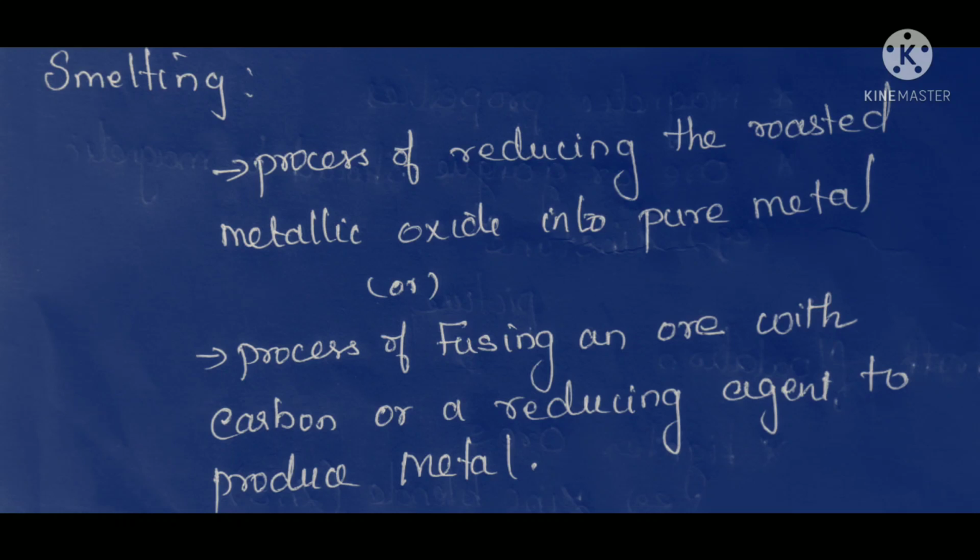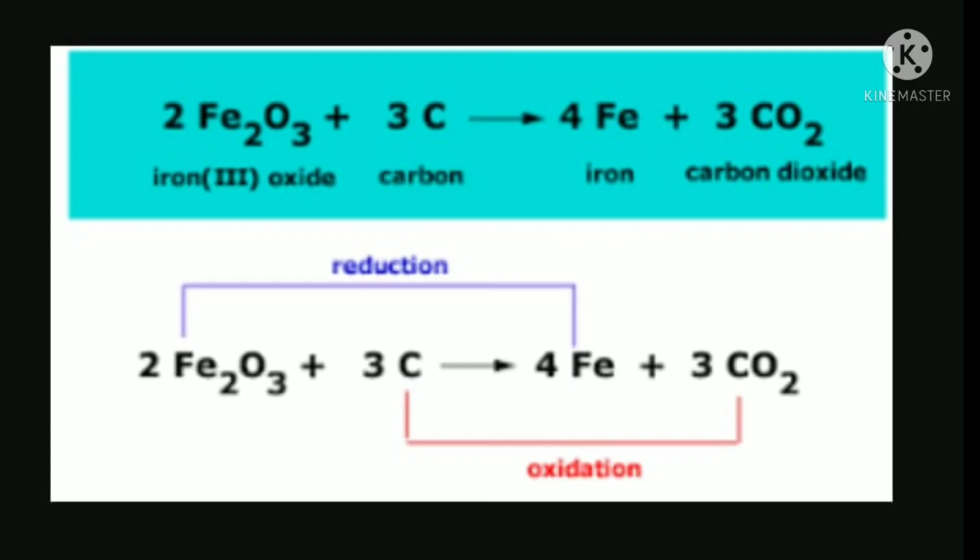Metallic oxide into metal is called as smelting. Okay, here is an example for smelting. From this you can understand the conversion. Here you can see in the extraction of iron, see the last smelting process. Here Fe2O3 plus 3 moles of carbon monoxide. Here we added carbon monoxide, which acts as a reducing agent, which removes the oxygen from the iron. And see, we get a pure metal, that is iron, plus the oxygen is removed in the form of carbon dioxide. This is called the smelting process.